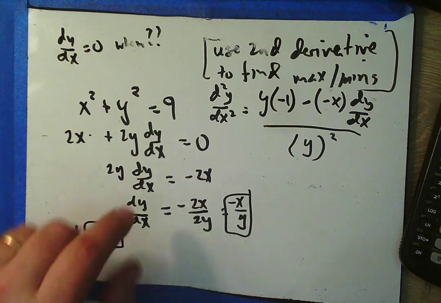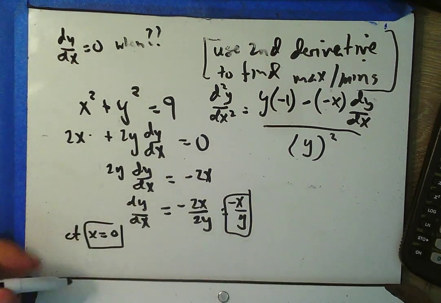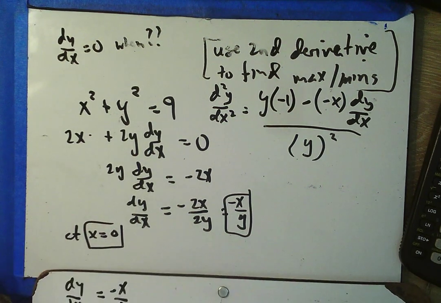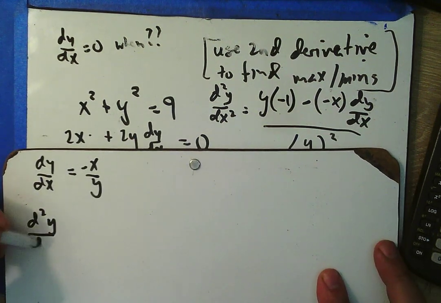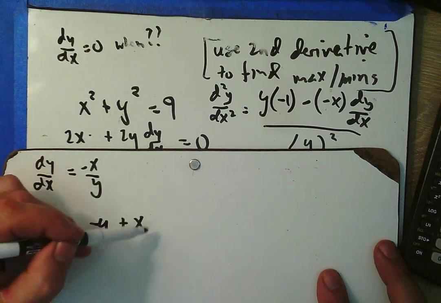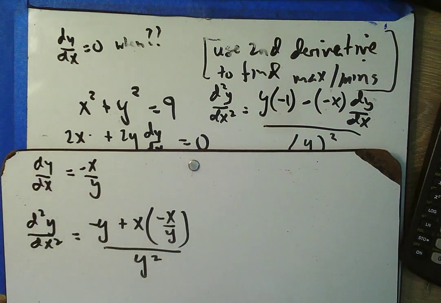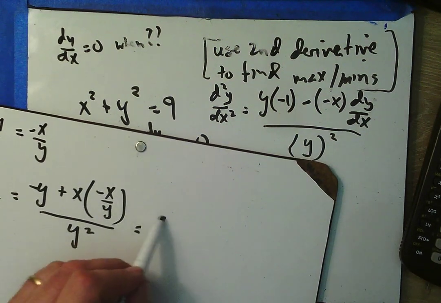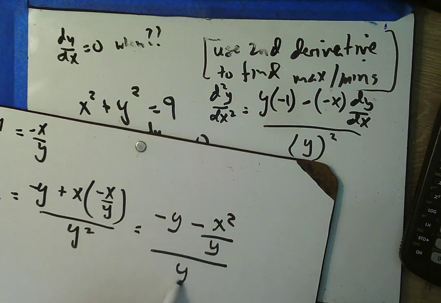All right? So this is now going to be dy/dx equals negative x over y, and our second derivative is going to be negative y plus x times minus x over y squared. All right, so I'm going to tidy this up just a little bit more, and I'm going to have negative y minus x squared over y squared.